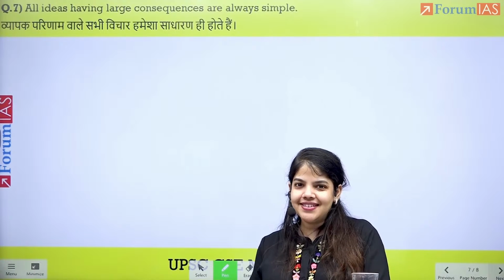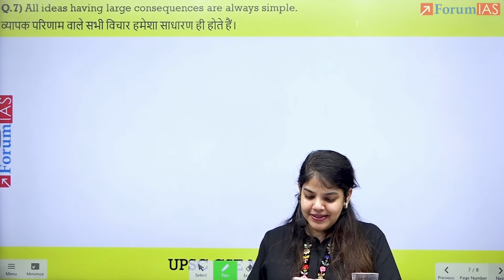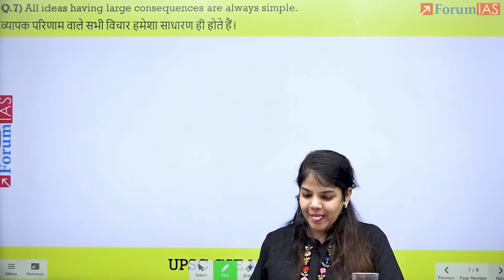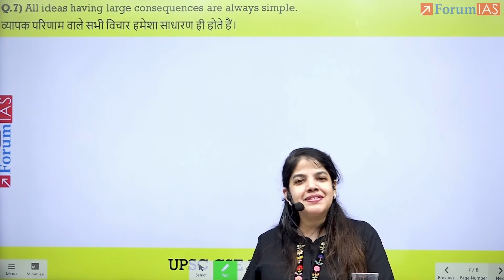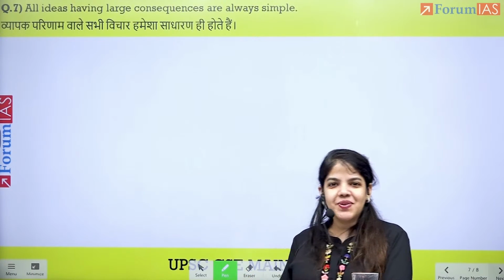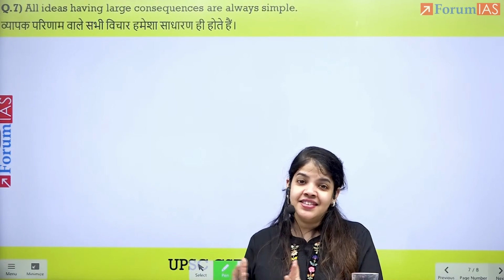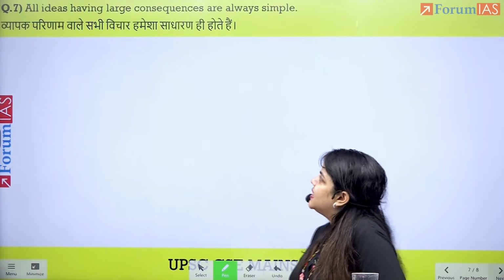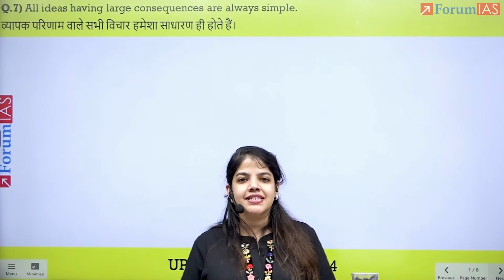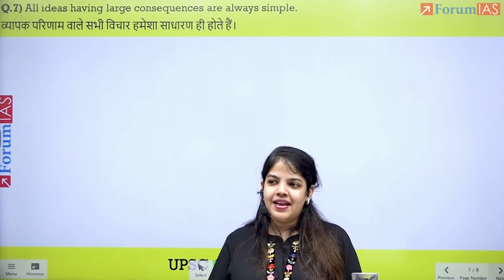And the PYQ topic that it is similar to is: simplicity is the ultimate sophistication. Over here, sophistication is the large consequences, ideas with large consequences, sophistication, and simplicity. So all ideas having large consequences are always simple. Simplicity is the ultimate sophistication. I hope you had brainstormed this topic because it's a topic from 2020. Few of you might have written that essay.